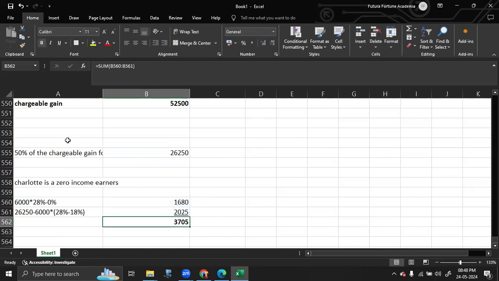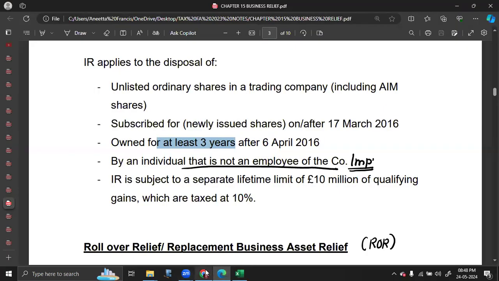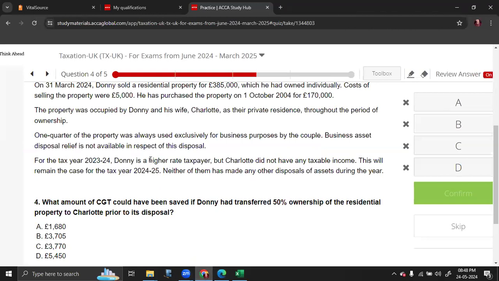3,705. Now, once again, I want to explain this. Here, Tom is a high income earner, high rate taxpayer. So whatever be the gain, Tom will have to pay a tax at 28%. It is a residential property. If he is sharing the ownership with his wife, what happens is the wife can use that 6,000 AEA. So instead of Tom paying 28% on that 6,000, the wife will pay 0% on that 6,000.